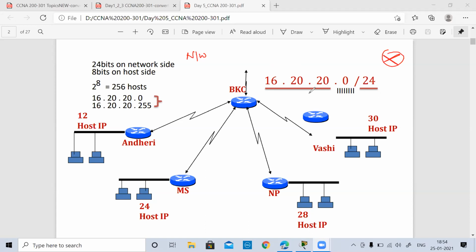Kaustubh is saying 5. Romil is also saying 5. Are you sure we are having only 5 networks in the given scenario? Just check. Every router is connected to a different network. This is something which I just said. 2 raised to 24 networks? No. 24 bits are on the network side. I'm talking about the number of networks this scenario currently has.